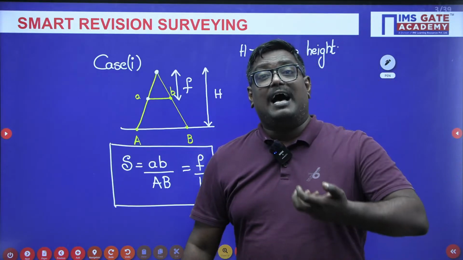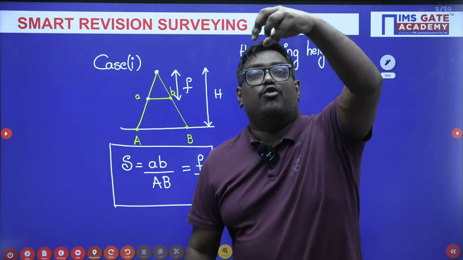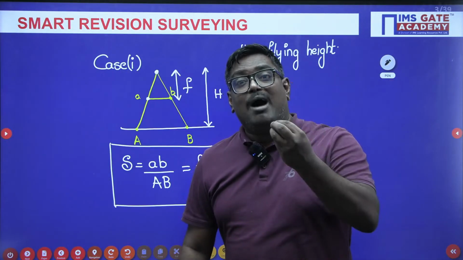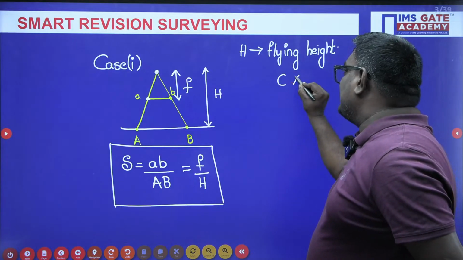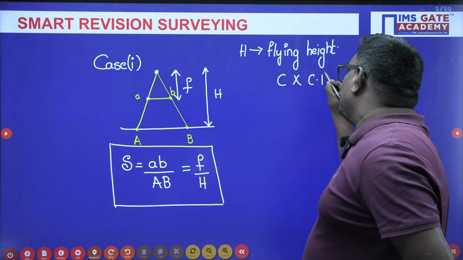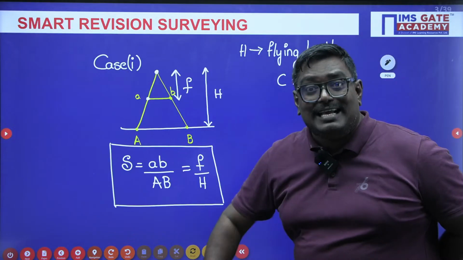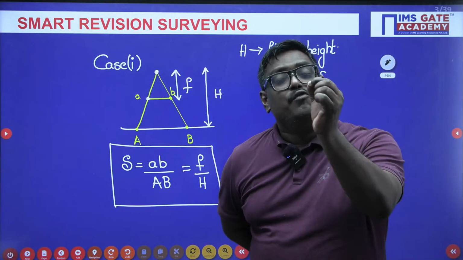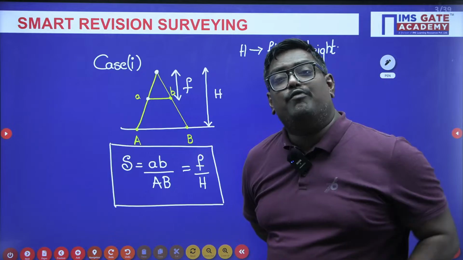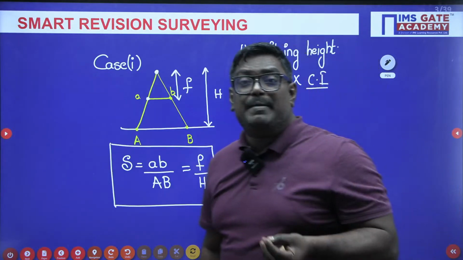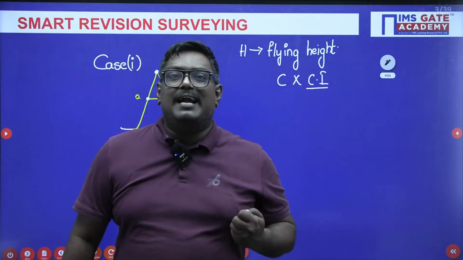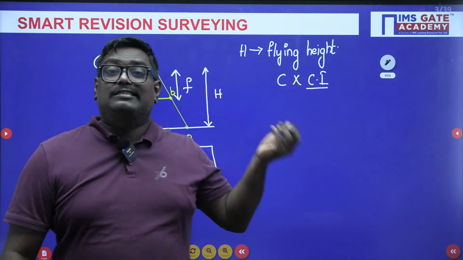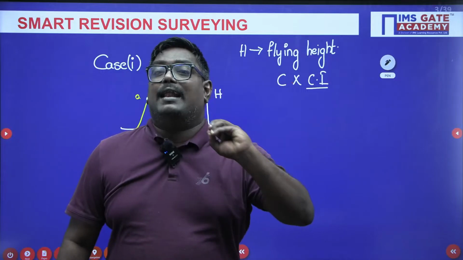Usually, what should be the height of the camera from where the photographs have to be taken? You have to remember that flying height is given by the formula C factor into contour interval. And remember, my dear students, here the C factor varies from 500 to 1500, and it depends upon the map compilation process. And remember, my dear students, here we say that the ground surface is planar.